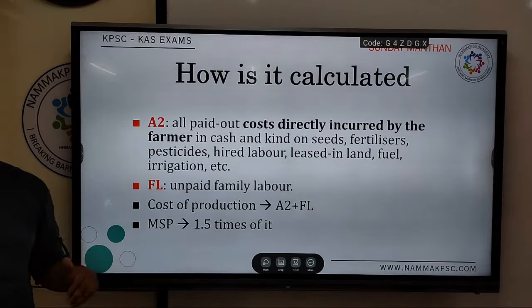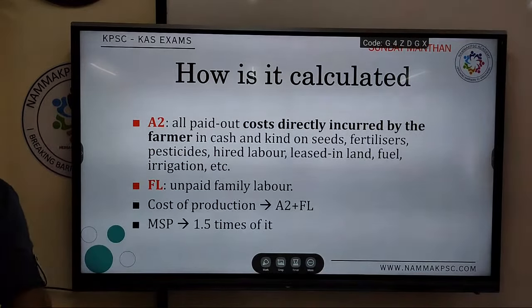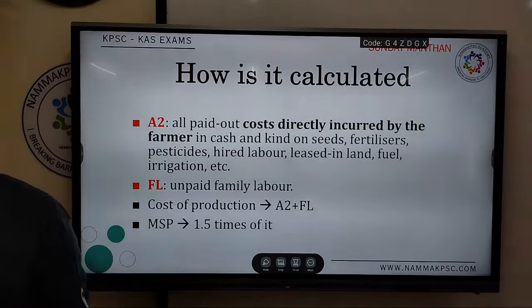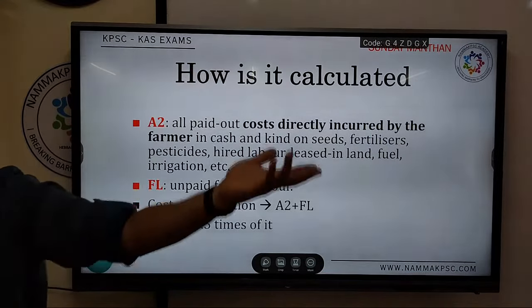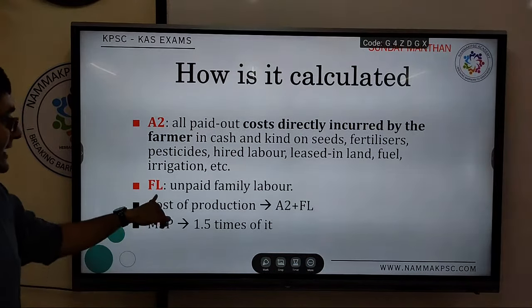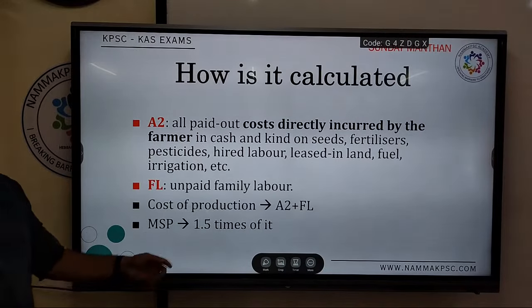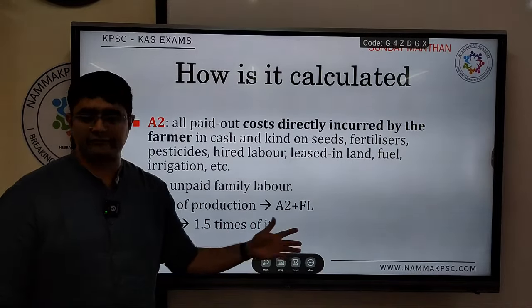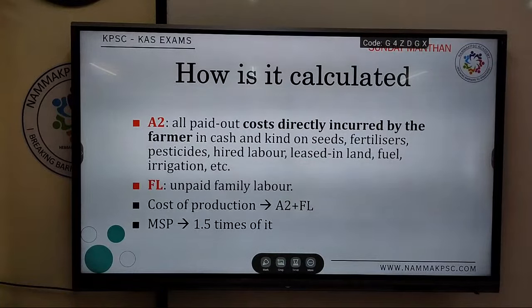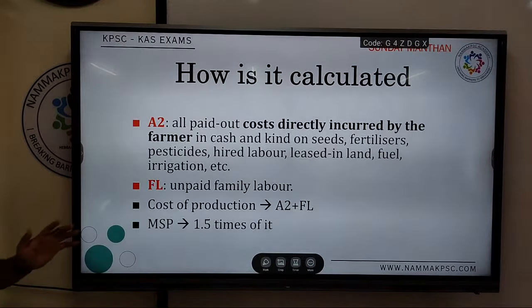Then you have FL. Hired laborers are taken into account, but family laborers are often not taken into account. But if they are not working on their farm, they can go elsewhere and earn money. So that also has to be taken into account. FL is unpaid family labor. So the cost of production is currently calculated as A2 plus FL. This is the formula. Currently MSP is fixed at 1.5 times that. They take the national as well as the state averages, and then they calculate it.